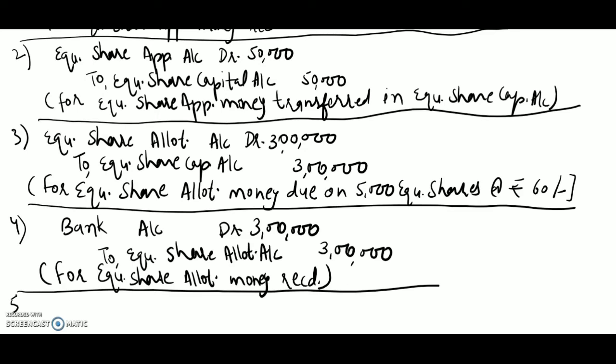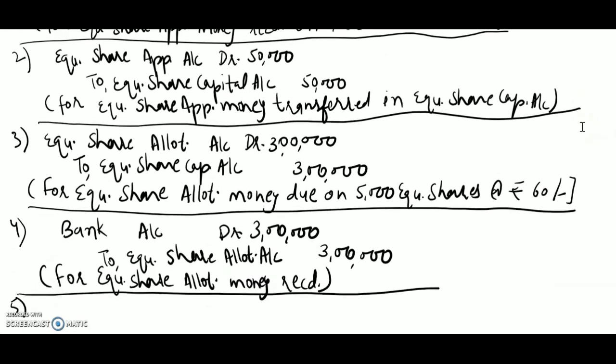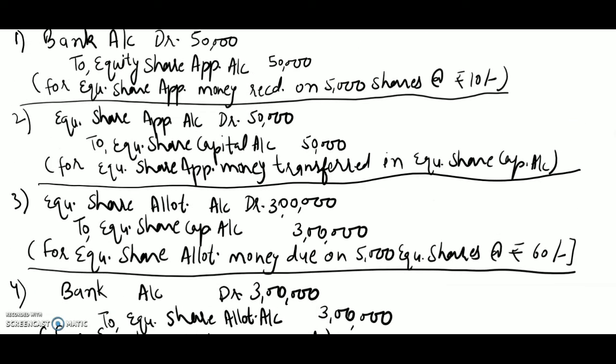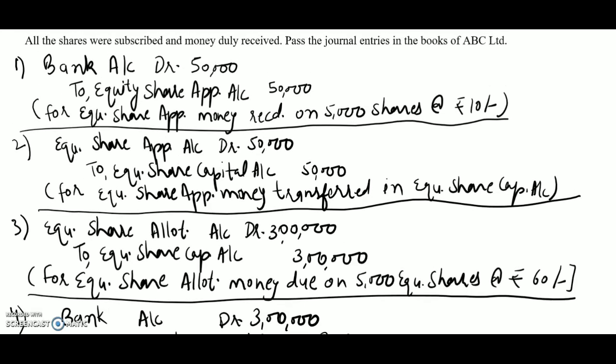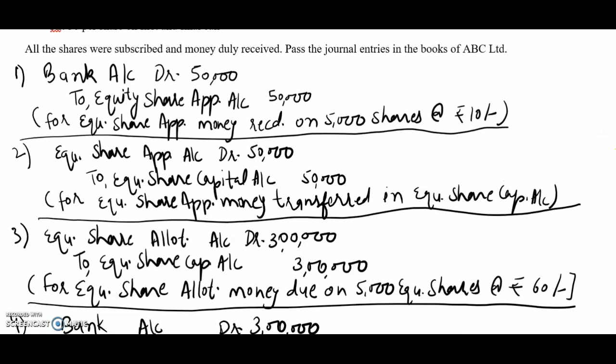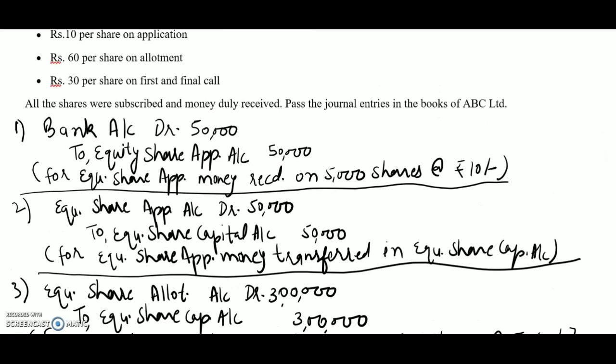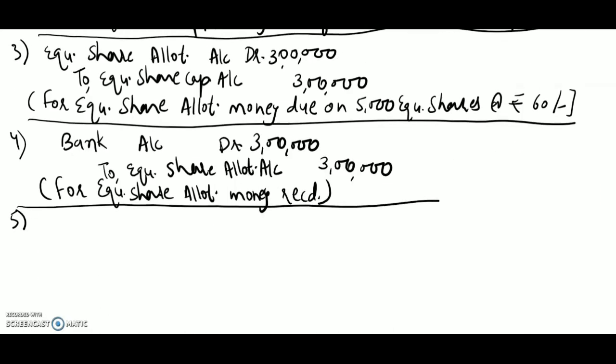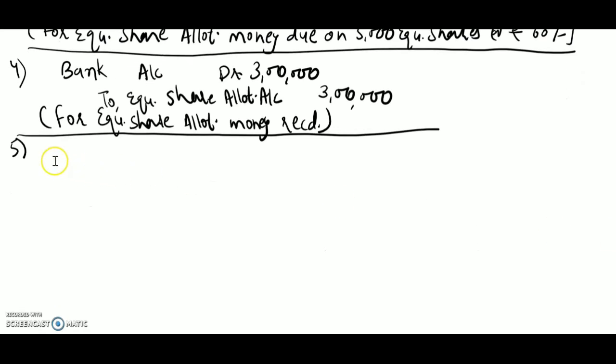Now we will do a transaction for due equity share first and final call, and the first and final call amount is rupees 30 per share. So we will write a transaction for due this money.